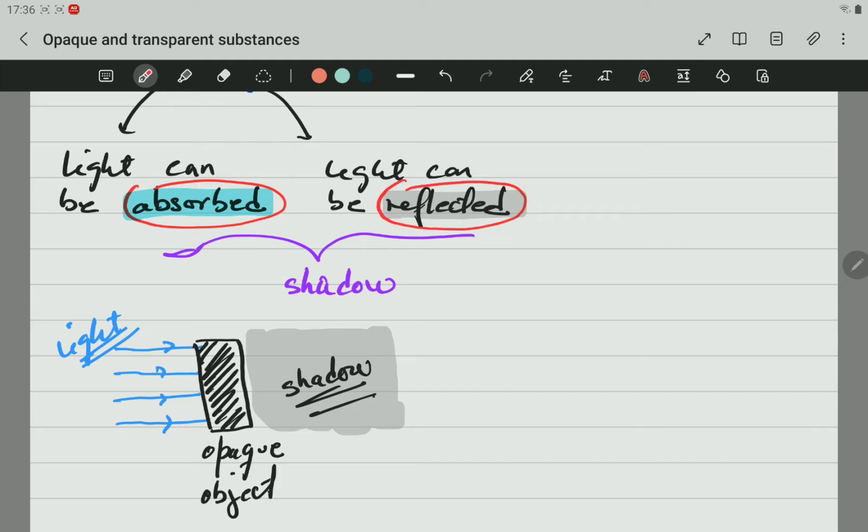Absorption of light is very related to shadows. This object will absorb the light, in other words, will eat the light. That light won't pass through to the other side. Reflection we're going to speak about a little bit later, maybe in another video. So when an opaque object is placed in front of light, it can be either absorbed or reflected, but a shadow will always be formed at the back of that opaque object.